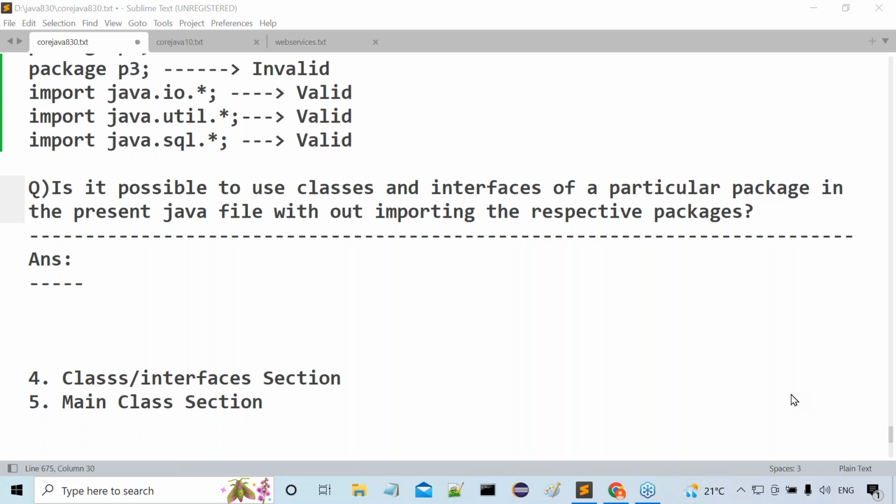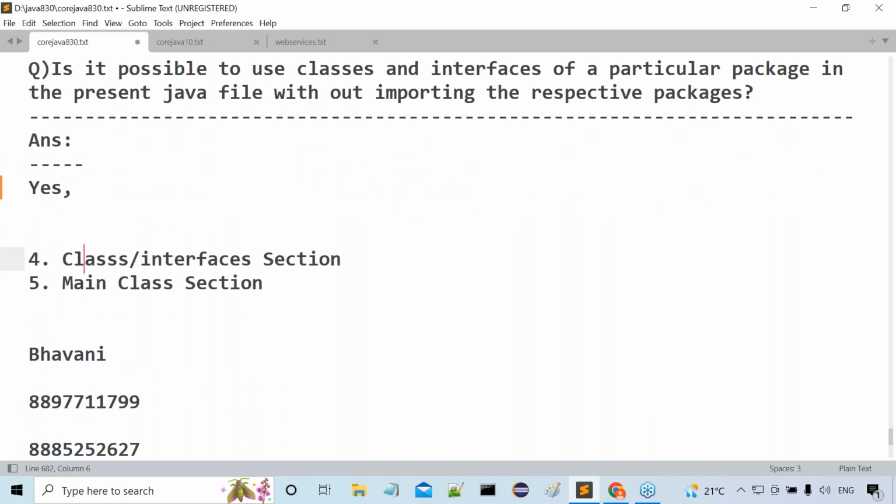Anyway, what is the answer for this question? Is it possible to use classes and interfaces of a particular package in the present Java file without importing the respective packages? The answer for this question is yes. Everybody understand this clearly. Yes, it is.